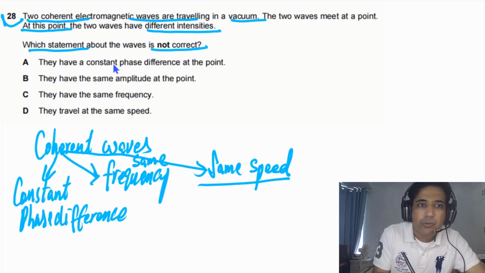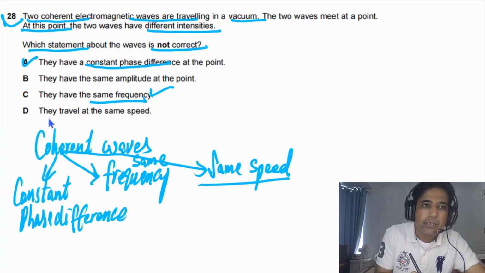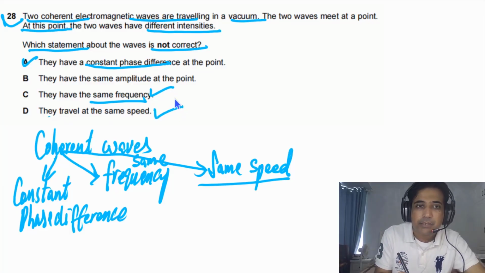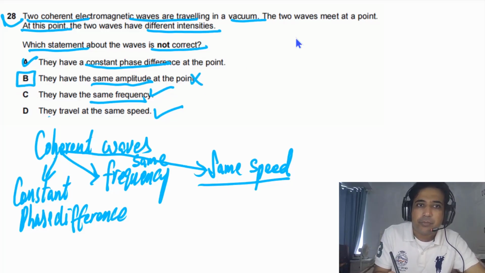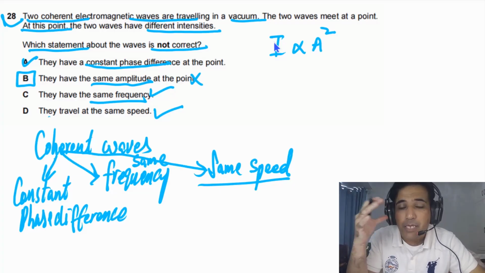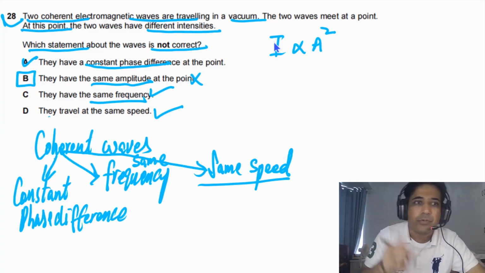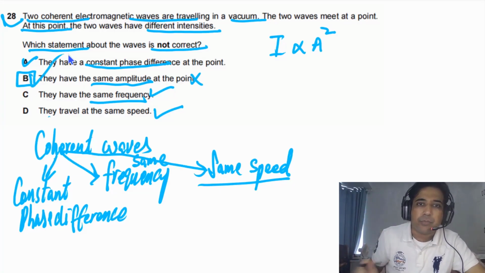Now if you look at the given options, it is given to us constant phase difference. This is right. They have the same frequency. This is right. They travel at the same speed. Yes. They have the same amplitude. This is incorrect. So this one is the answer. This is incorrect because intensity is directly proportional to amplitude squared. If intensity is different, it means amplitude has to be different. So the answer for this question is B.